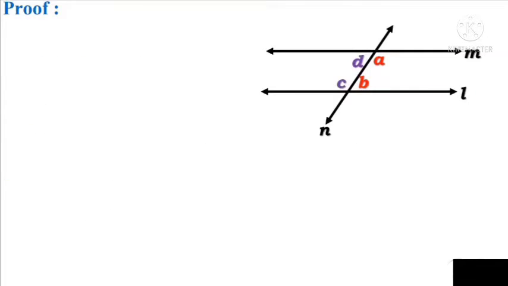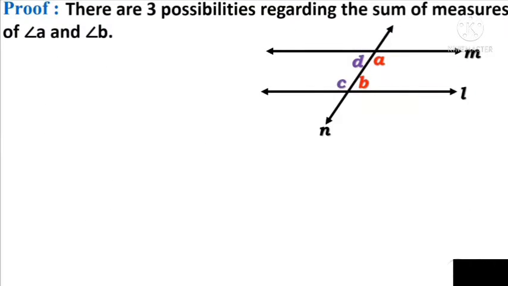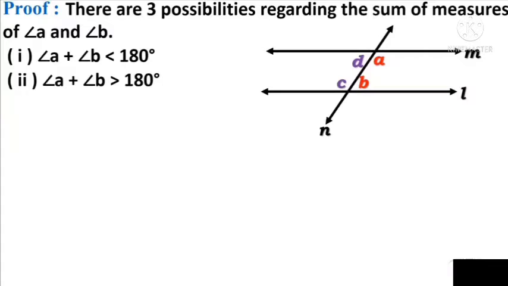Let us prove. Three possibilities arise regarding the sum of the measures of angle A and B. Possibility 1: angle A plus angle B is less than 180 degrees. Second, angle A plus angle B is greater than 180 degrees. And third, angle A plus angle B is equal to 180 degrees.